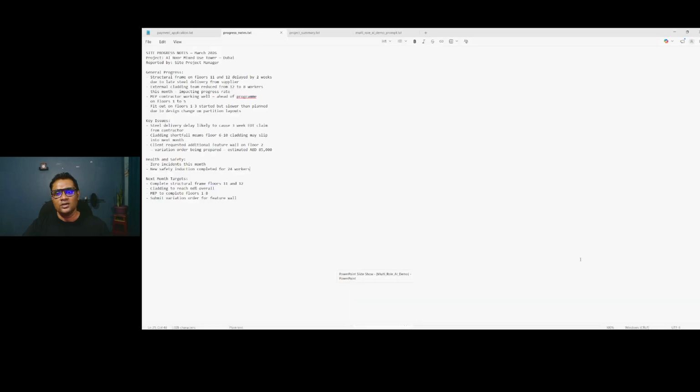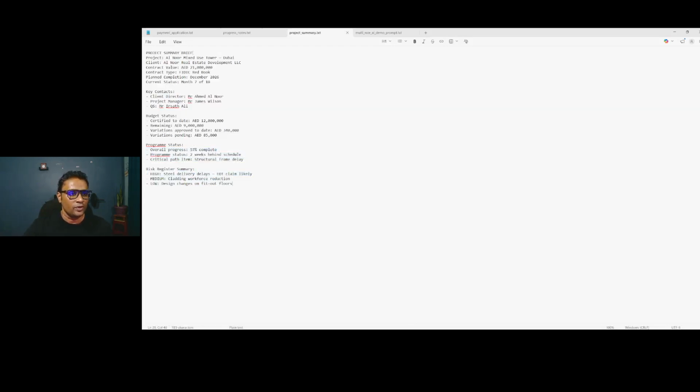Then once these two people finish, QS and PM, those documents will go to the client director's table. What he needs to do is this one. The project summary brief: project, client, contract value, all the details are there. Key contracts, budget status, program status summary. That's the final executive summary. These are the three roles. To complete the client director's work, he needs two reports from QS and PM. To finish the project manager's work, he needs the QS document. There is a flow. So now, no hassle, no chaos, we will automate.